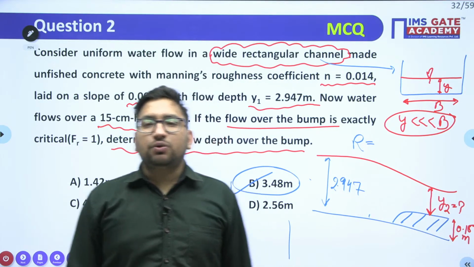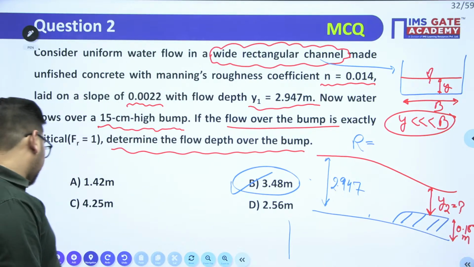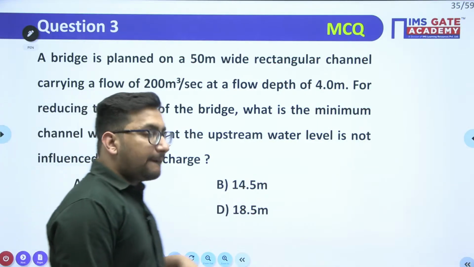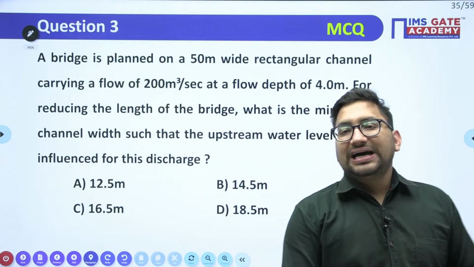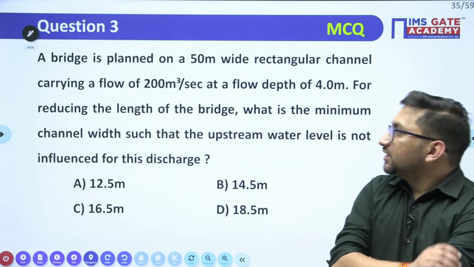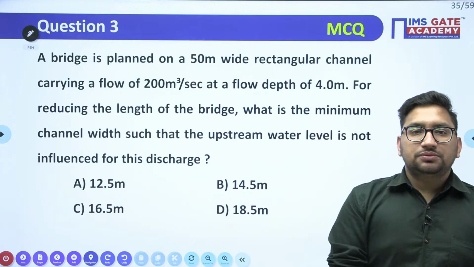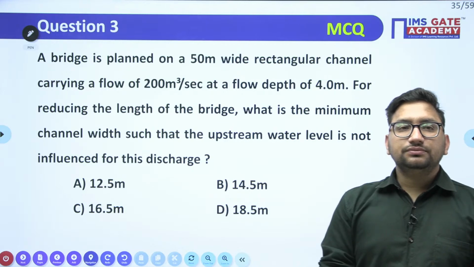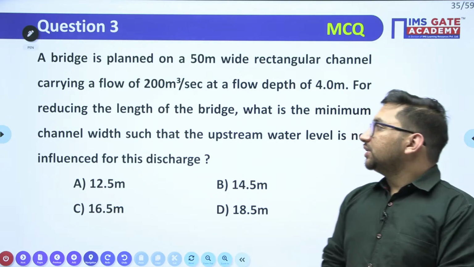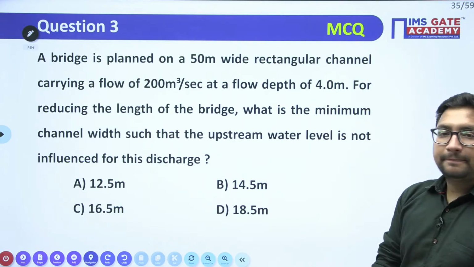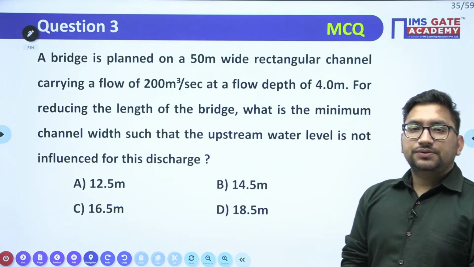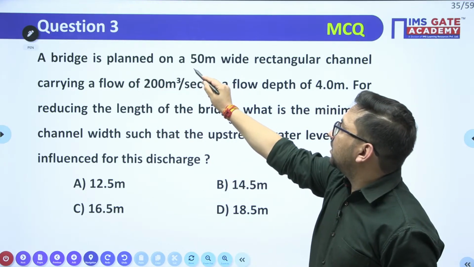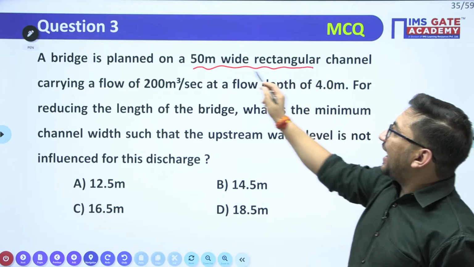Now let's try to see one question from width contraction. Just read the question and try to see what you need to find out, what data is given to you and what you can calculate. It is given that a bridge is planned on a 50-meter wide rectangular channel.